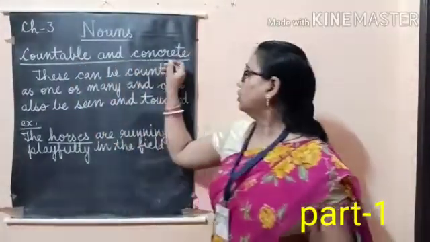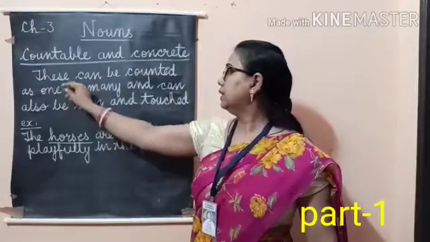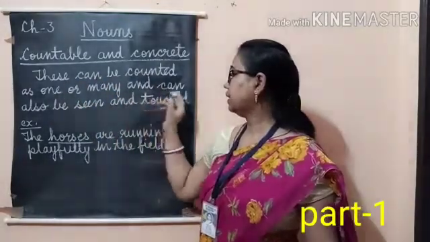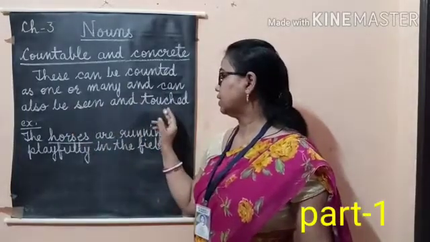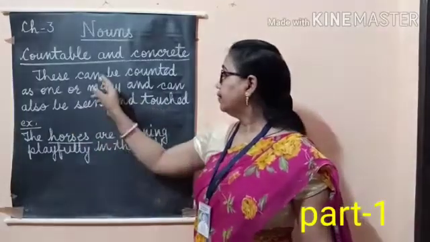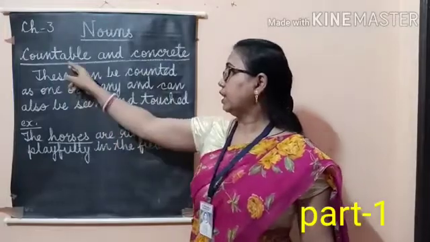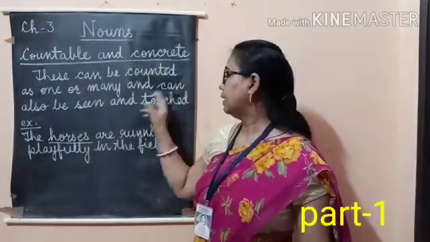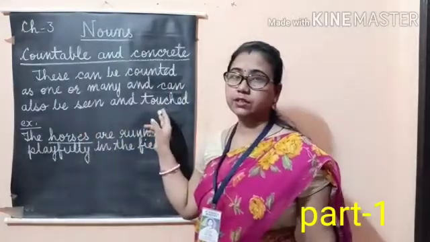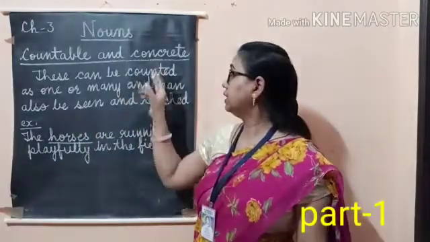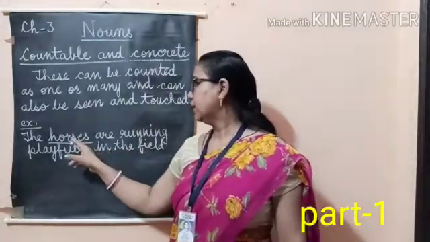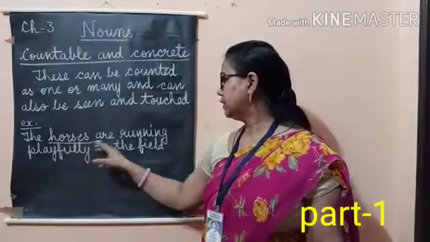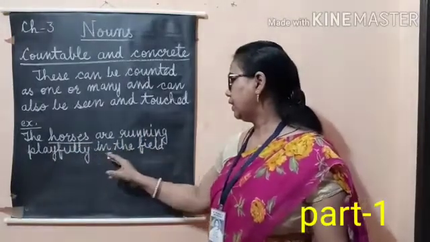Countable and concrete nouns. These can be counted as one or many and can also be seen and touched. Here these can be counted, so they are called countable, and concrete means can also be seen and touched. Example, the horses are running playfully in the field.